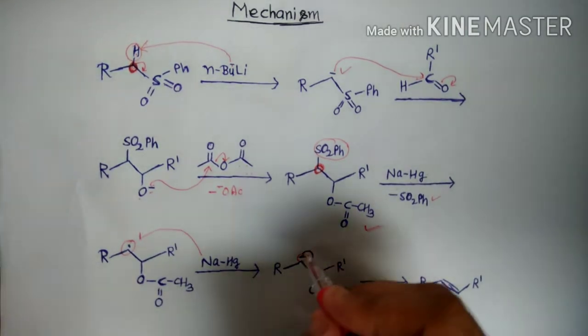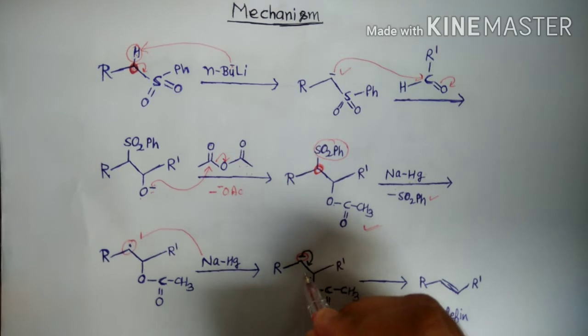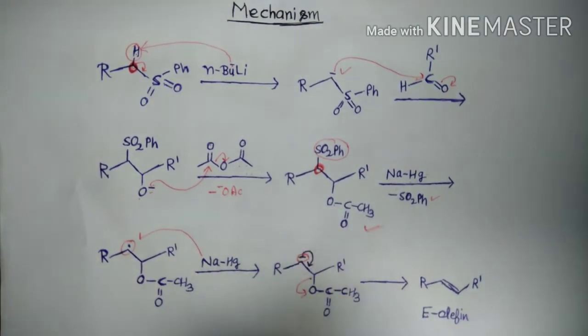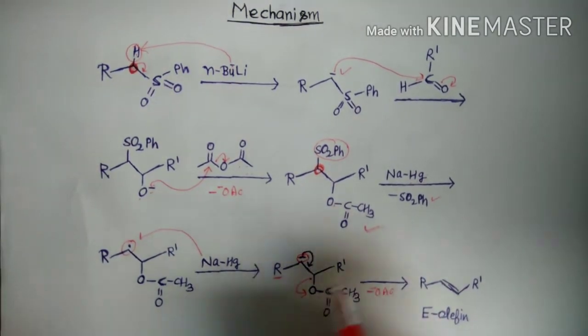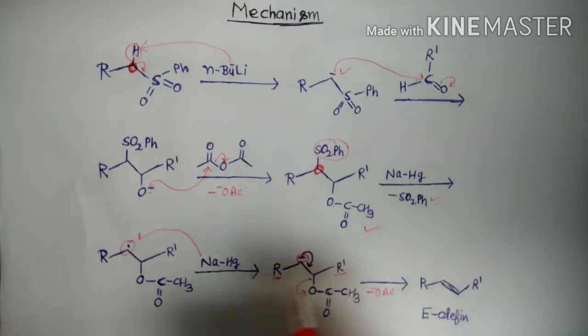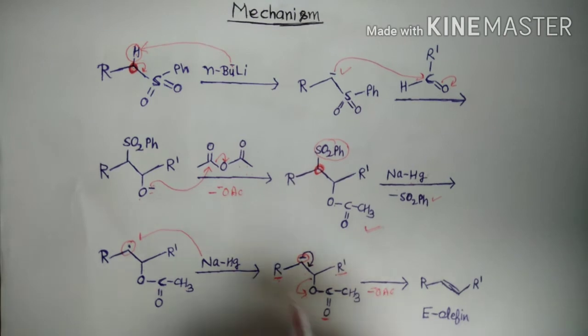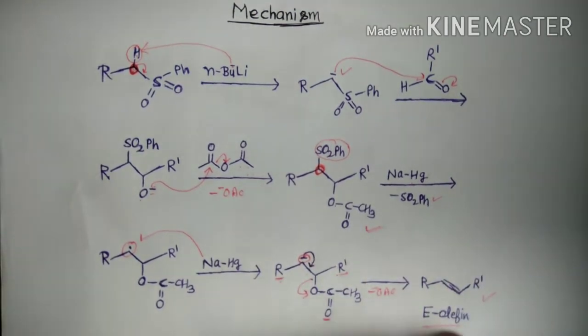Then these electrons shift into this bond, and the acetate group is removed from this portion. R and R dash should be trans to each other, and after the removal of acetate ion we get the E olefin product. So this is the product of the Julia olefination.